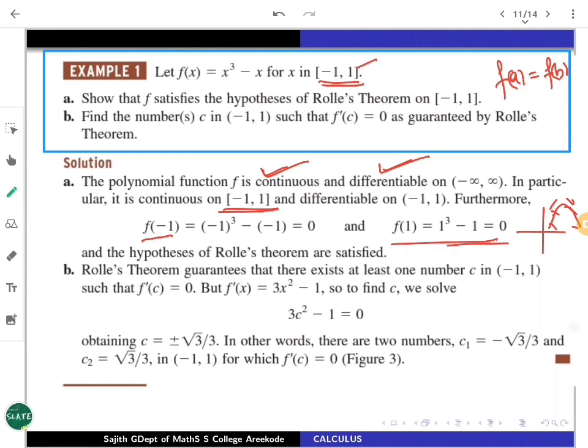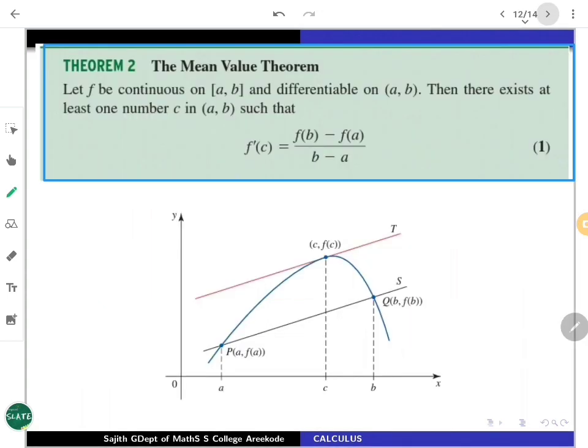Now what you need, you have to find out some C in this interval. So what is the strategy for f dash C equals 0? F dash you find it out, equate it to 0, which is a quadratic in C and it will give plus or minus square root of 3 by 3. So these 2 points are lying in here. That you have to check, which points are inside, then that gives you f dash C is 0, and that is how we are verifying Rolle's theorem in different problems.